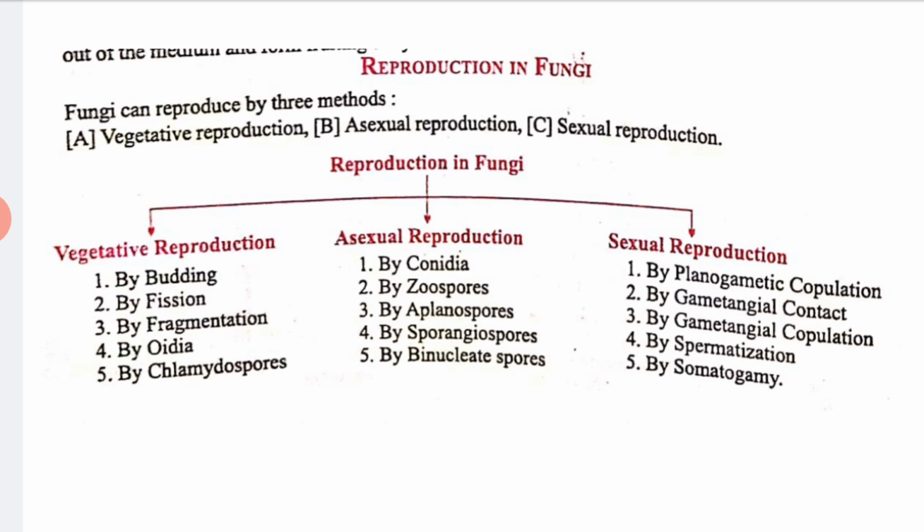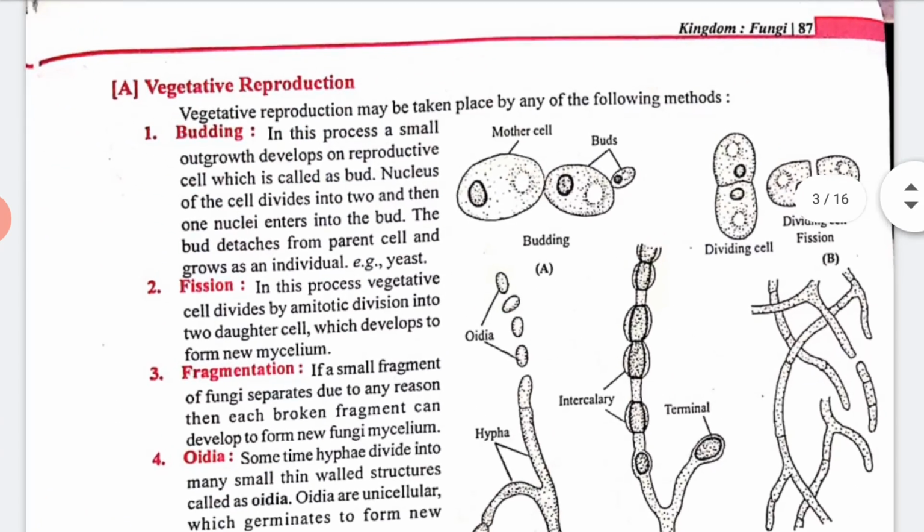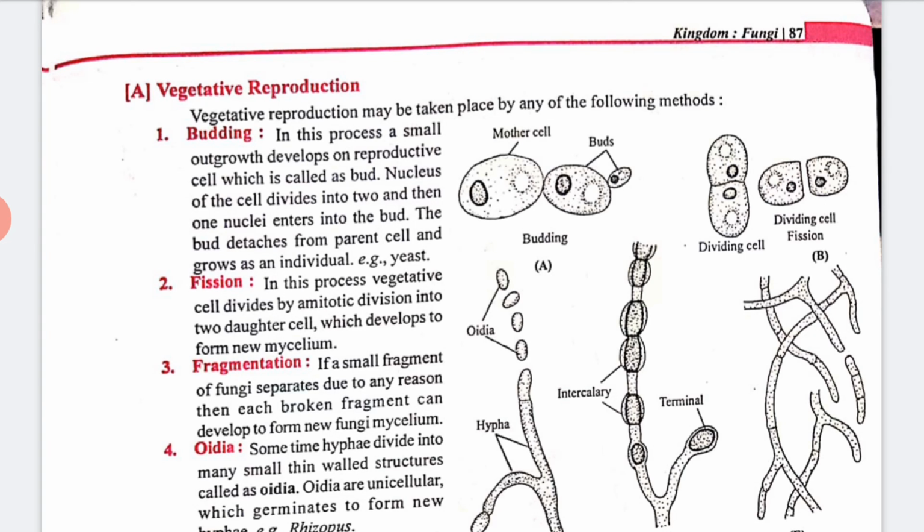First we have budding. In this process a small outgrowth develops on the reproductive cell, which is called a bud. The nucleus of the cell divides into two and then one nucleus enters into the bud. The bud detaches from the parent cell and grows into a new individual. Example: yeast. In the very first point you can see the mother cell and the bud occurs, and when it grows mature it will get separated. This is known as budding.